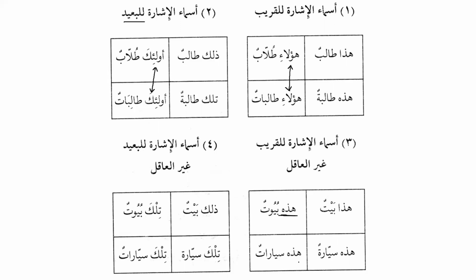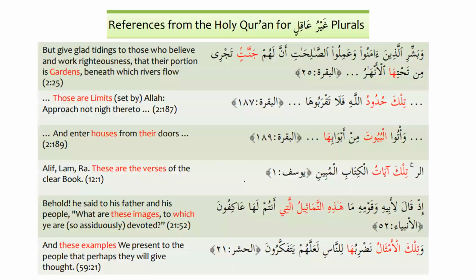And for lil ba'id, when we talk about far distance, for ghayrul aqil, we say dhalika baytun and tilka buyutun. So we use tilka instead of ulaika. And similarly, tilka sayyaratun. So now for ghayrul aqil, we cannot use ulaika and we cannot use haulai. However, exceptions are always there.